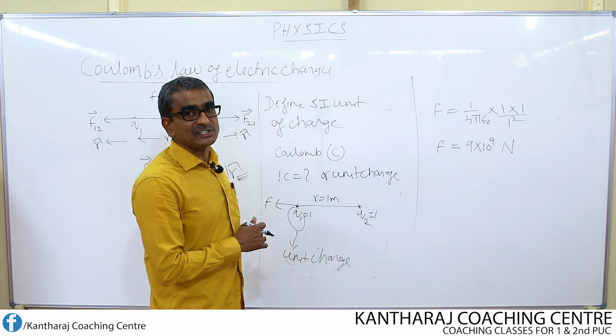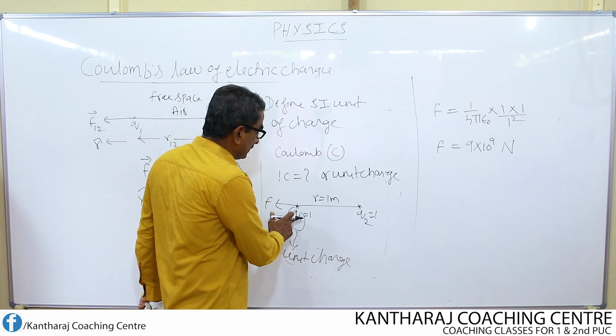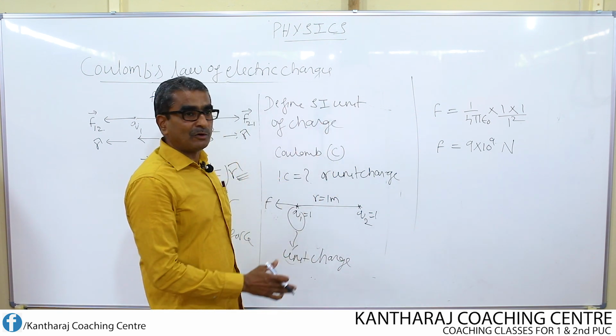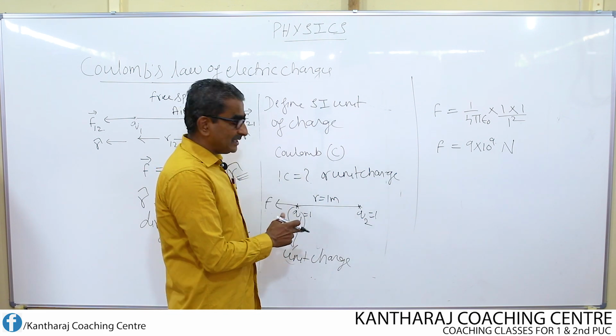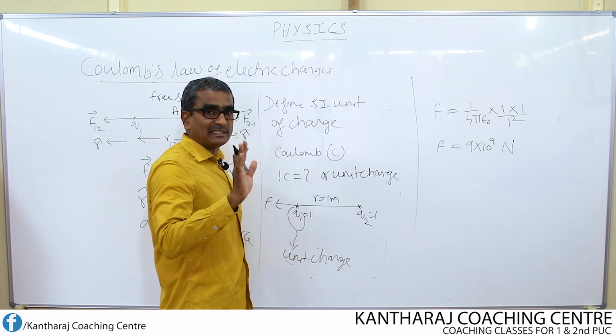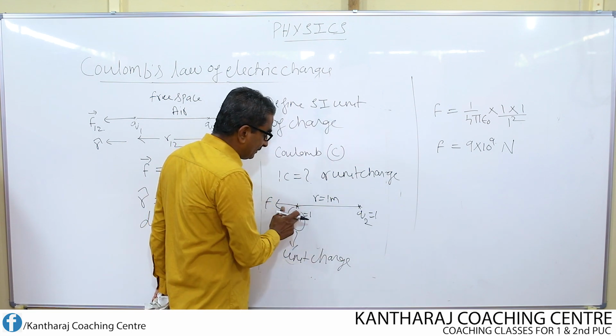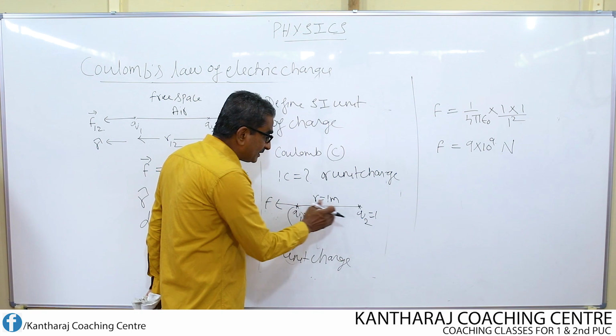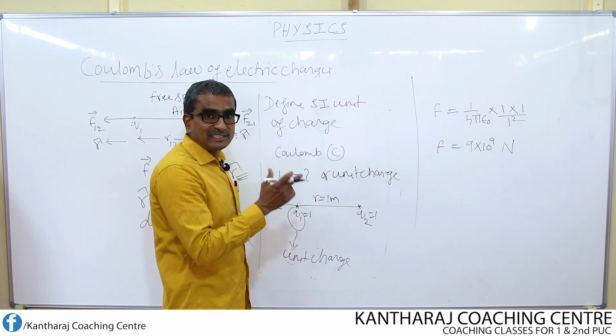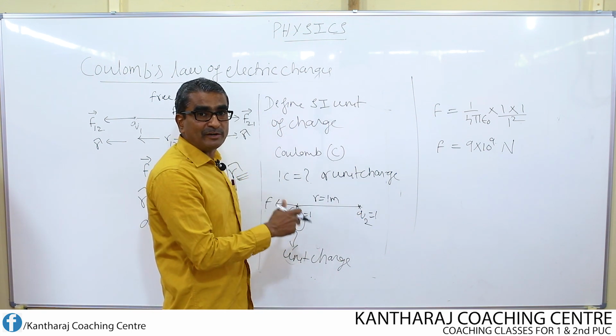This is the condition that applies. You cannot keep this charge at your own distance. You cannot keep this at our desired distance. It should be kept at a distance of 1 meter. That is one condition. Another condition is that its magnitude should be same as that of this, and nature should be same as that of this. That is why, in defining unit charge, how do we define?